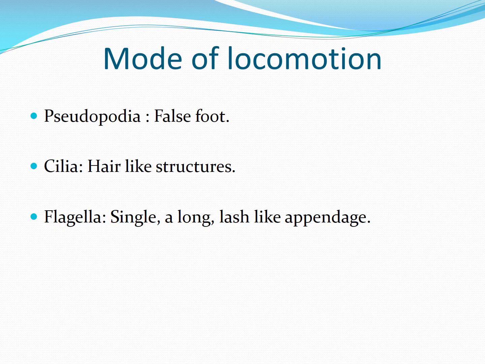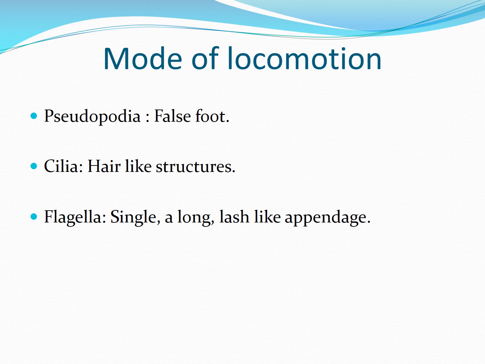So pseudopodia means a false foot. This is normally seen in organisms like amoeba, where no specific foot is present, but for its movement it temporarily makes a foot-like structure. That is why it is called pseudopodia or false foot.